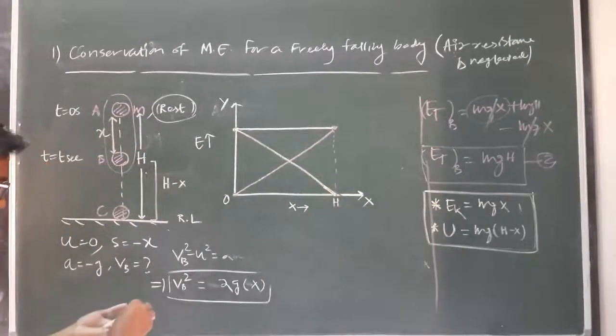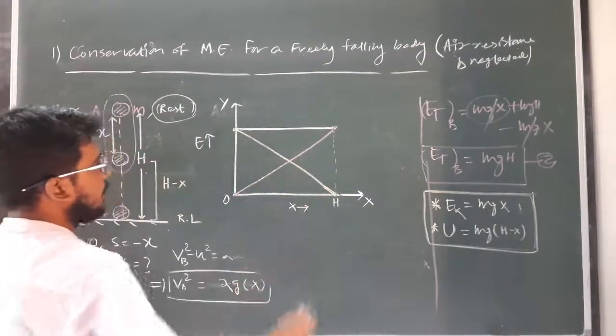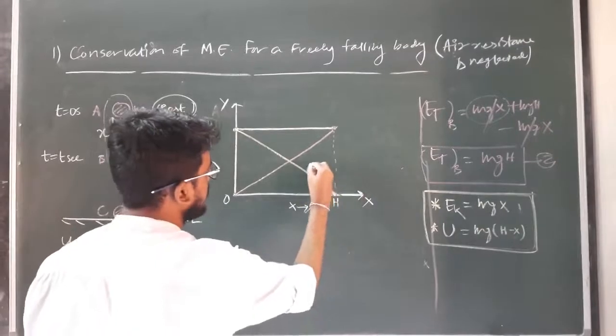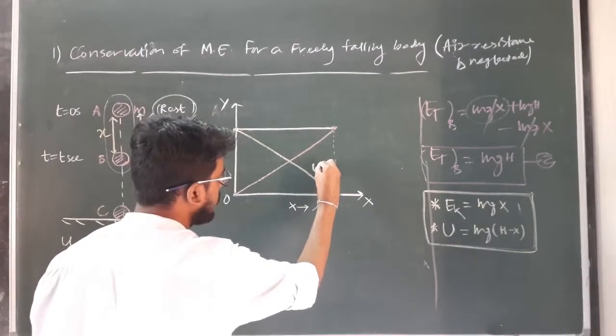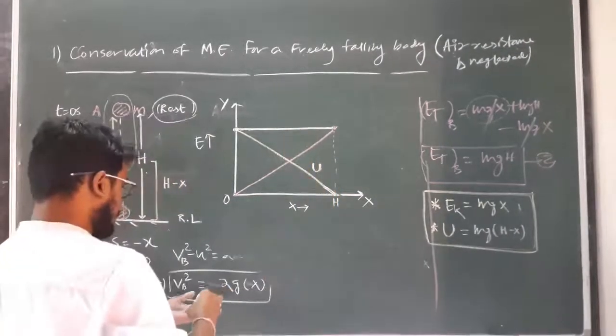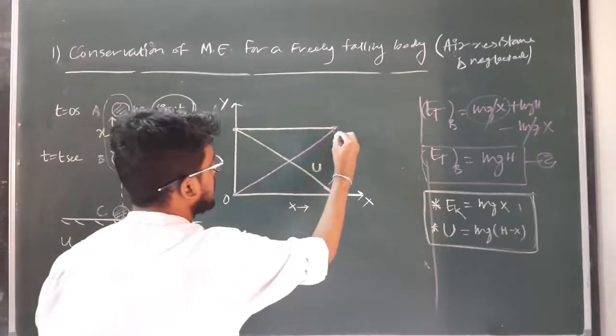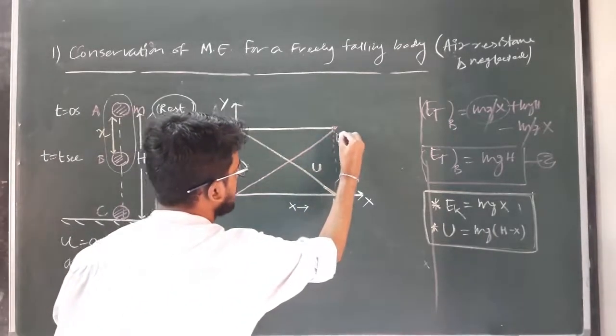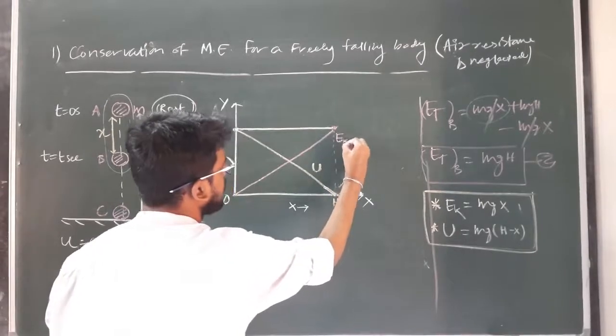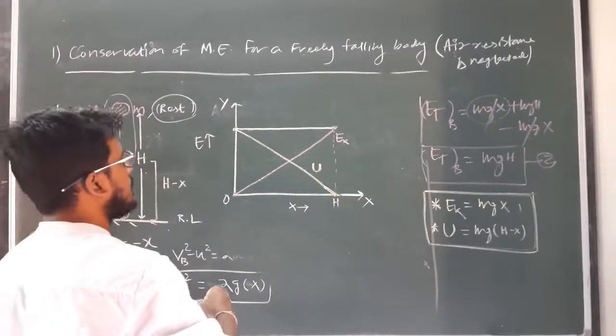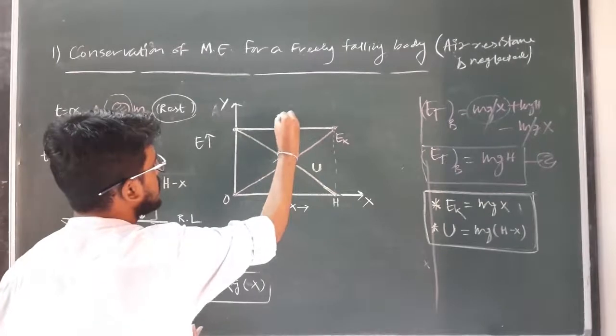Okay, so here I can write the yellow line represents the potential energy U, the pink line represents the kinetic energy, and the white line represents the total mechanical energy.